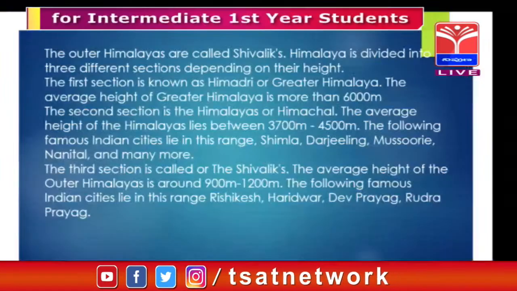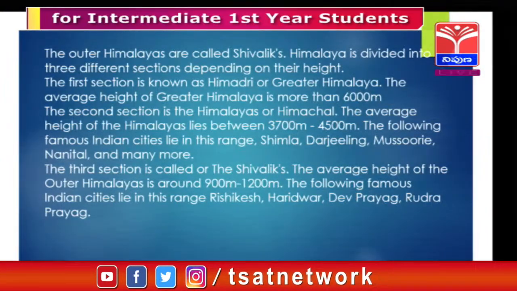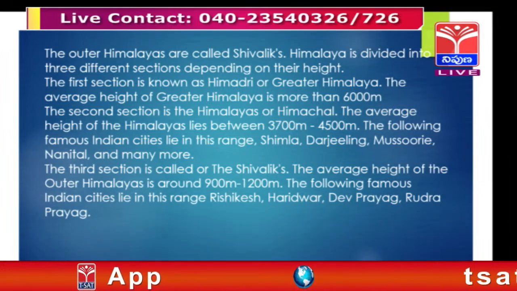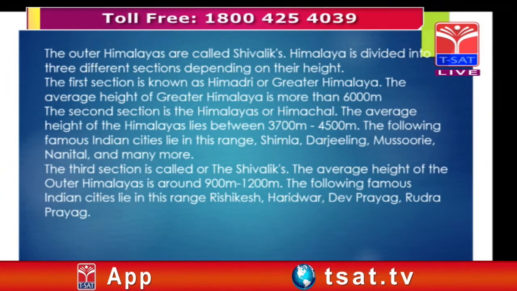The first, Himadri, is above 6,000 meters, the second is 4,500 meters, and the third is the outermost Himalayas. So these are the 3. I'll go with the option of outer Himalayas. Shivaliks are also called the outer Himalayas. Can you elaborately explain about this Shivaliks?